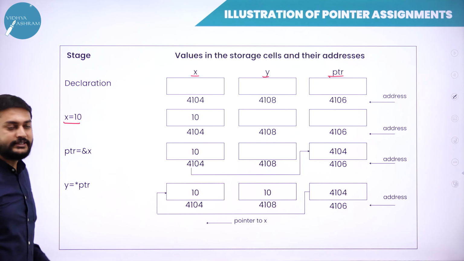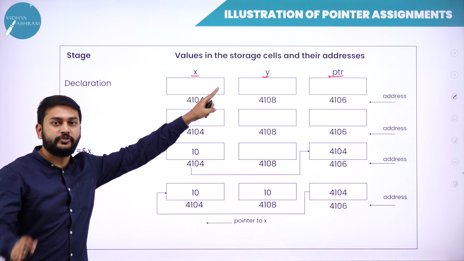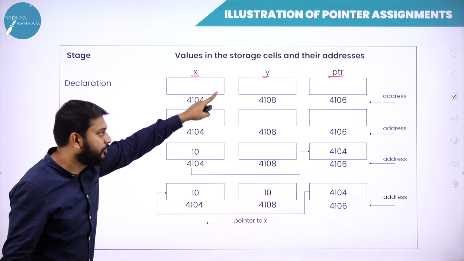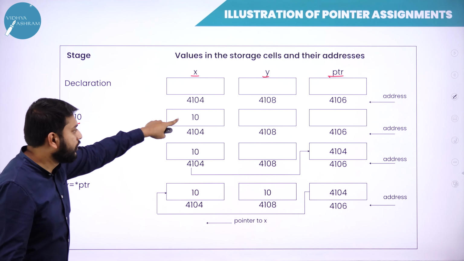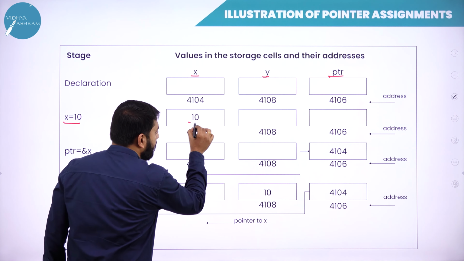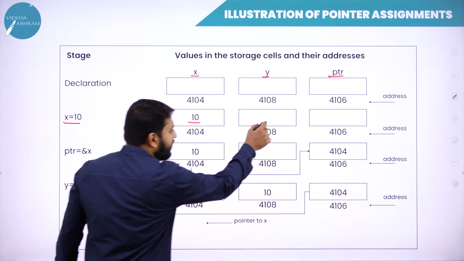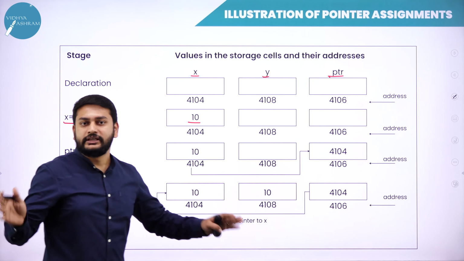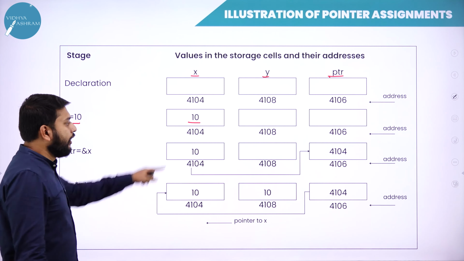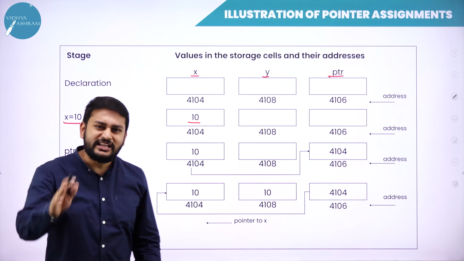So guys, here I have x. As of now, in the first step, I have nothing in the memory. Now, as soon as I initialize x equal to 10, in this memory I am placing the 10. So y remains empty. I am not doing anything in y. PTR remains empty. I am not doing anything in PTR. So what are these 4104, 4108, 4106? Those are memory addresses.